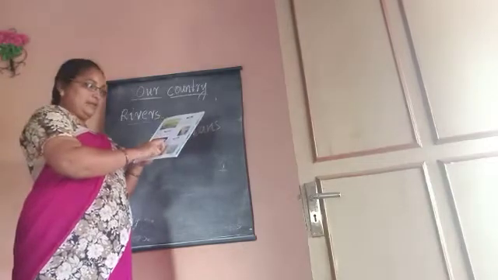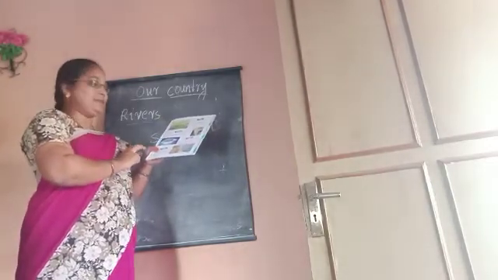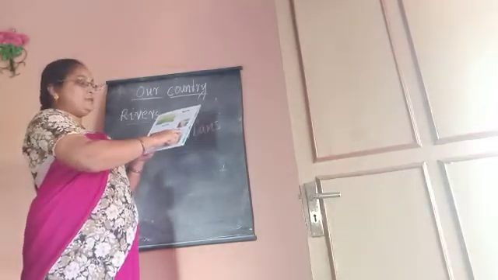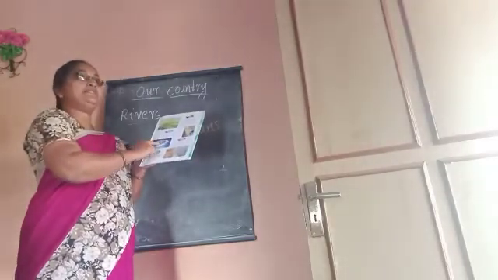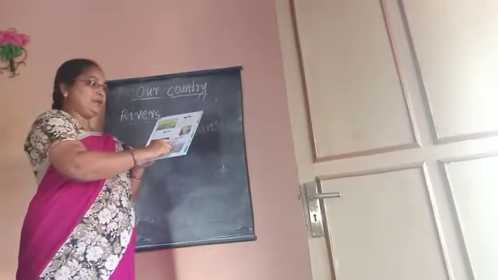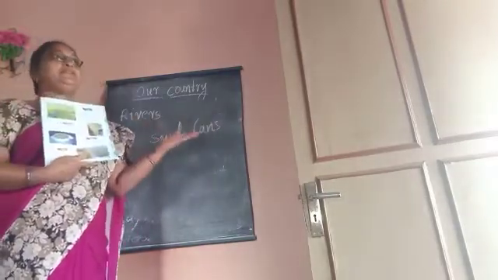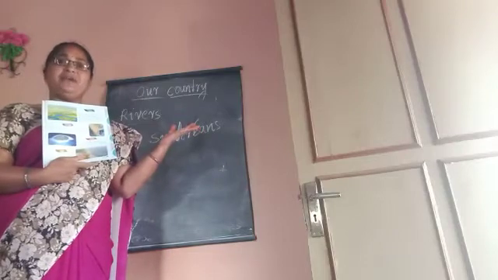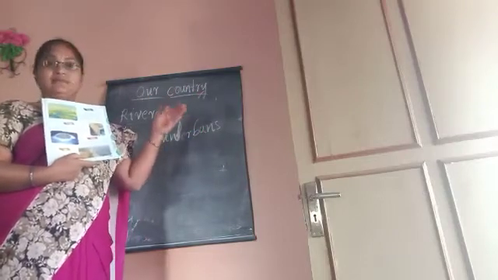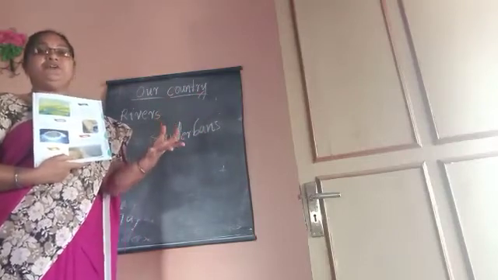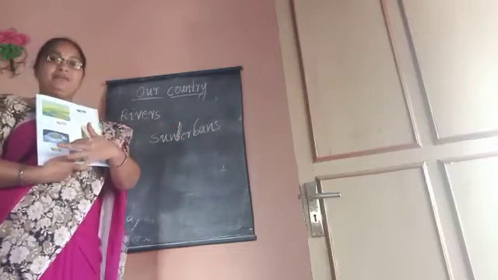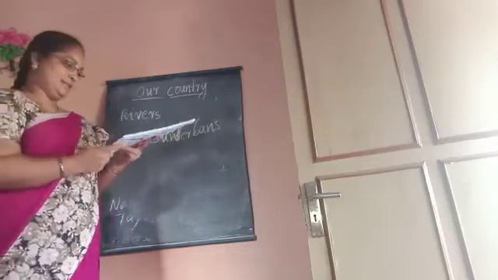In the west the Arabian Sea is there, and in the east the Bay of Bengal is there.